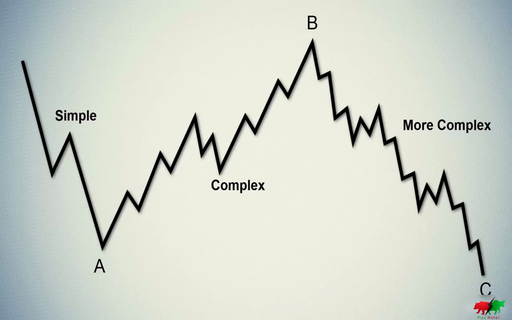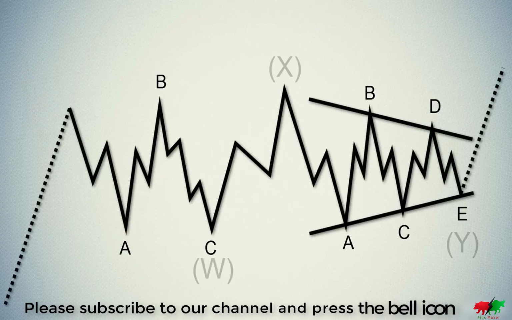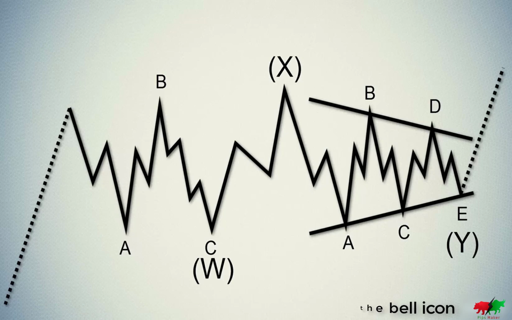Variability is also present in a complex corrective wave. I mentioned this in earlier lessons. Here is an example. Wave W is a flat correction, wave X is a zigzag formation, and the last wave in the complex structure, Y, has the form of a symmetrical triangle.